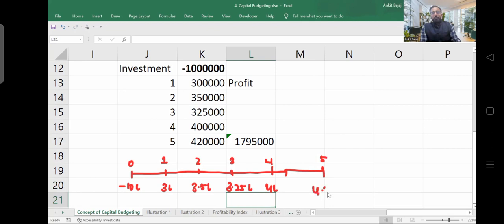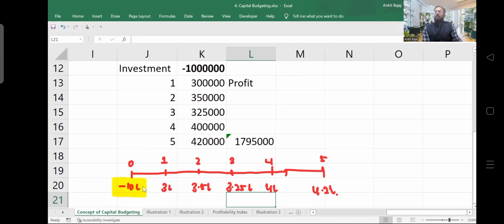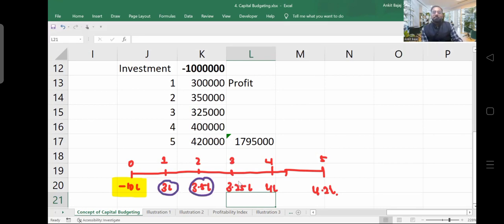That is 4.2 lakh. Now, I will be asking you very simple question. You just let me know when you have invested the money today, that is day 0. When you will be getting the profit, you will be getting the profit at the end of first year, second year, third year, fourth year, and fifth year. Right now, you won't be receiving the profit. You will be receiving the profit in coming years.